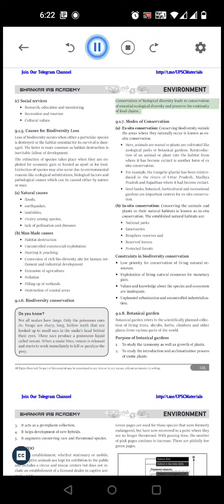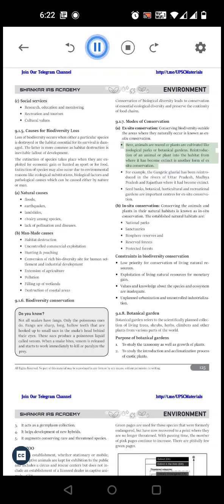Conservation of biological diversity leads to conservation of essential ecological diversity and preserves the continuity of food chains. 9.1.7 Modes of conservation. Ex situ conservation, conserving biodiversity outside the areas where they naturally occur, is known as ex situ conservation. Here, animals are reared or plants are cultivated, like in zoological parks or botanical gardens.